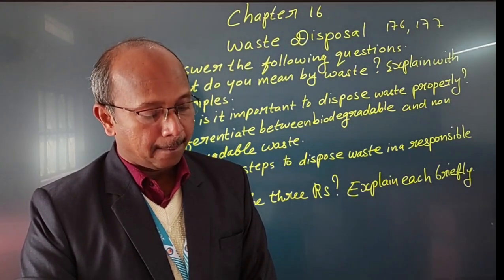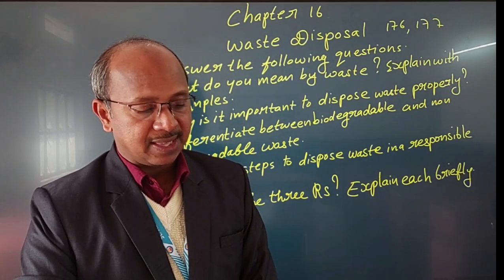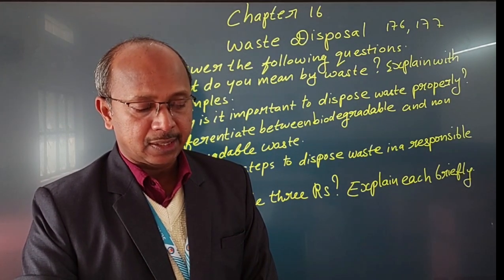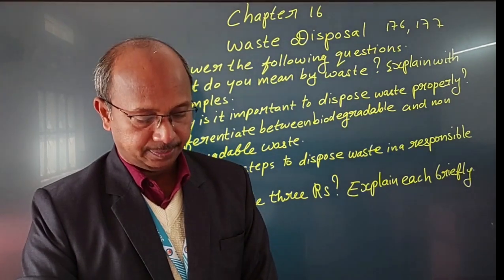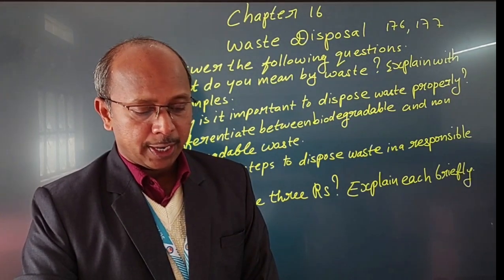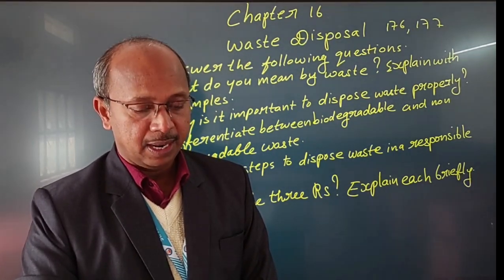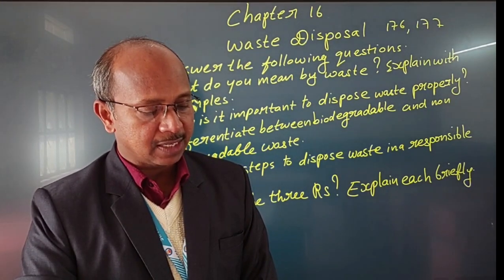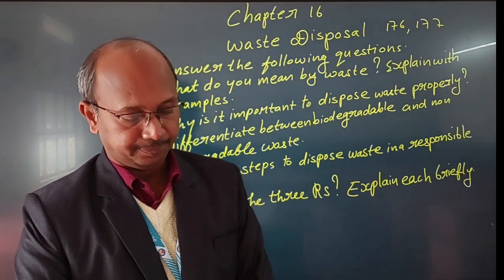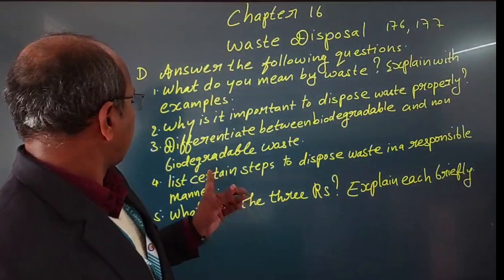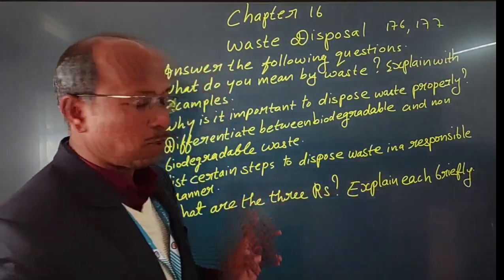Next, non-biodegradable wastes are wastes that do not rot easily and do not mix with the soil. Non-biodegradable waste is harmful to nature. Examples: glass, rubber, metals, plastic, etc.